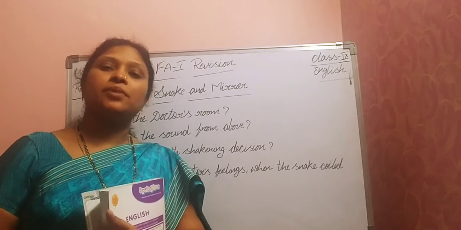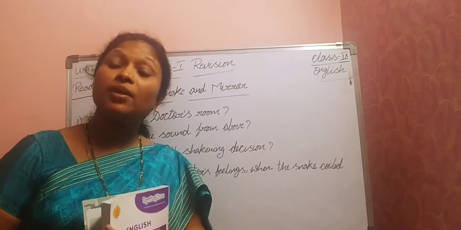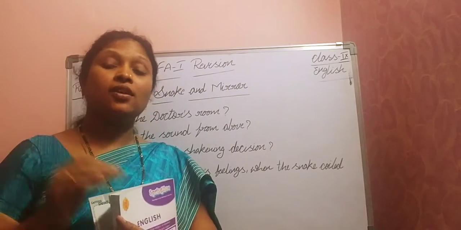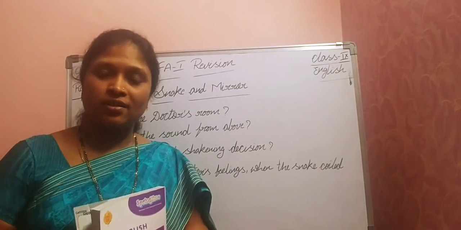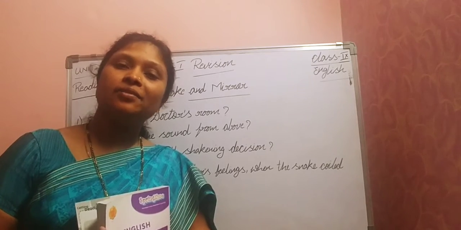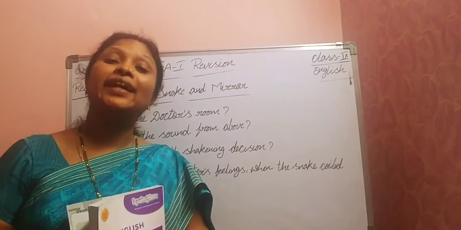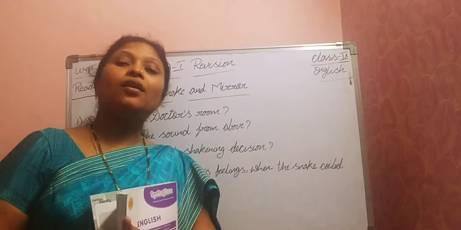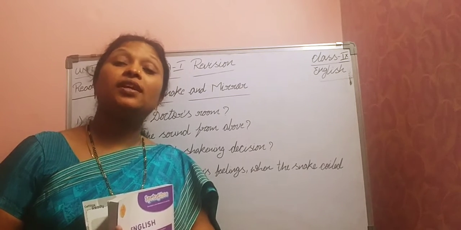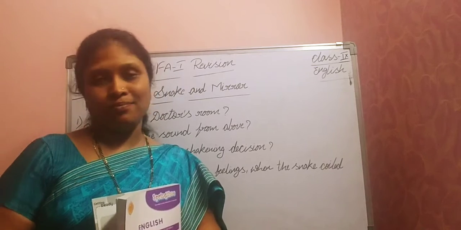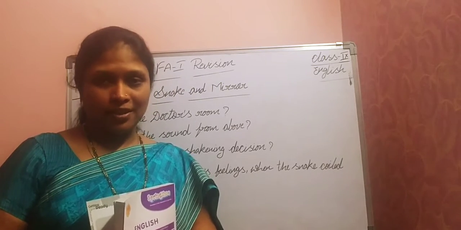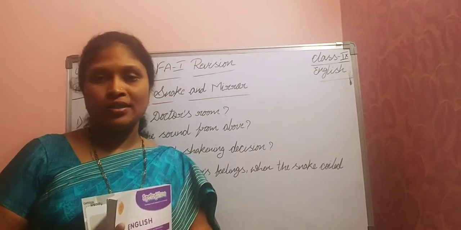We discussed in the meanings, right? Earth shaking means what? Of great importance. So he took one important decision. What was that decision, children? He wanted to get married. So the earth shaking decision taken by the doctor was that he wanted to get married. So that was the thing. Okay, like that you have to answer the question.